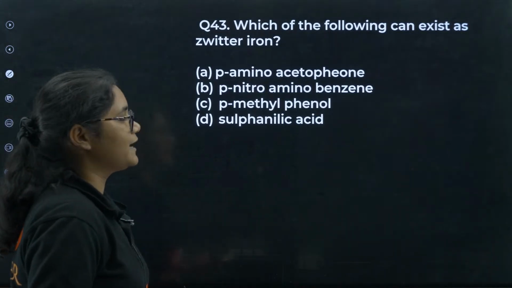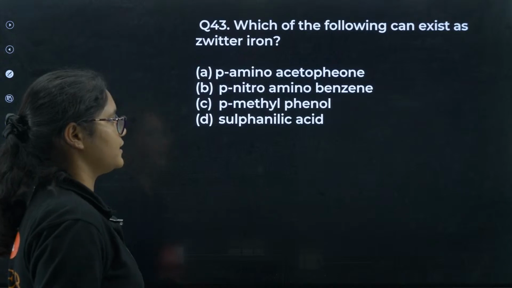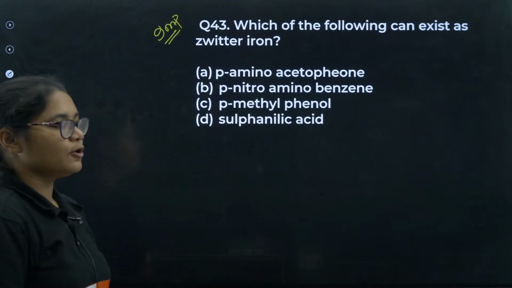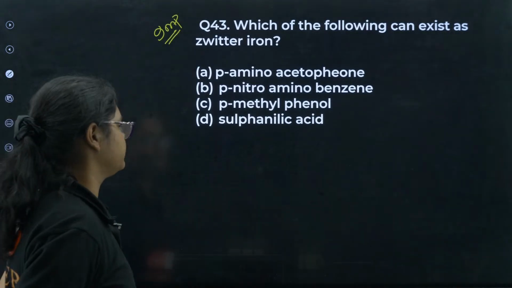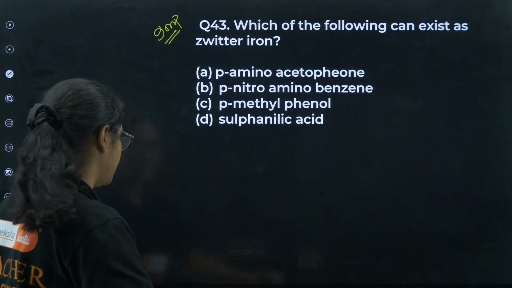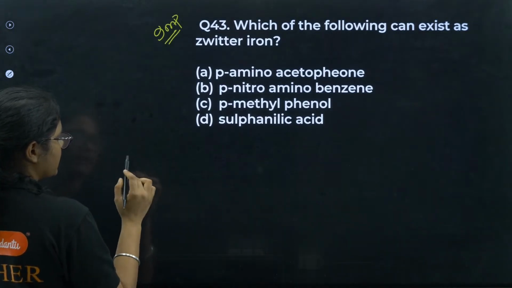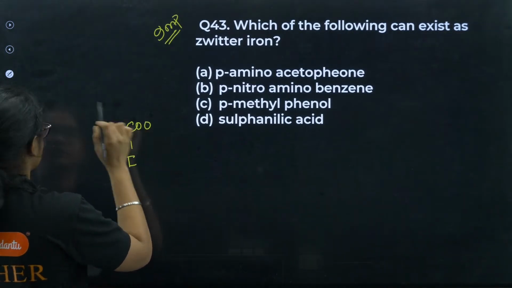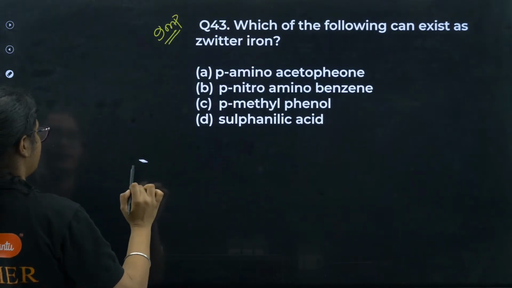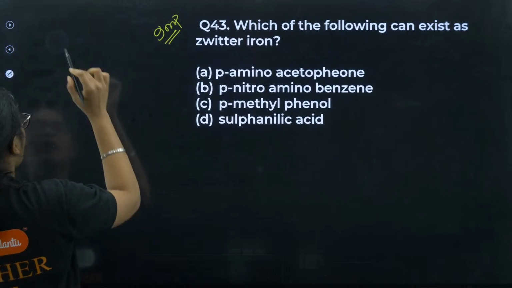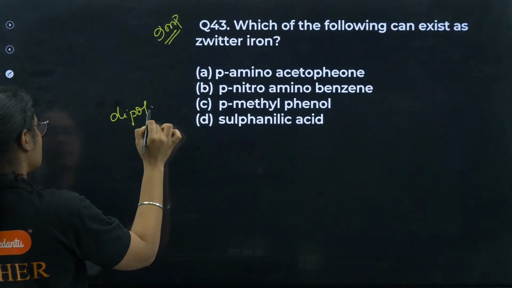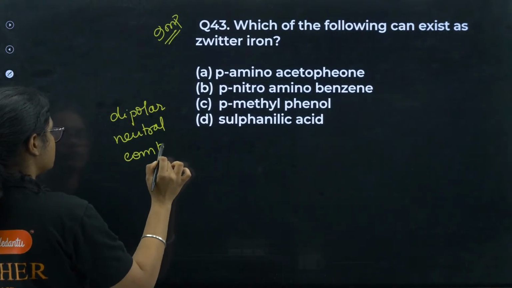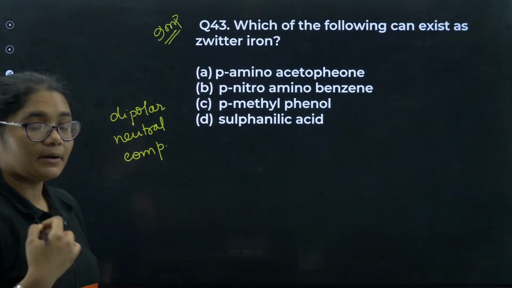43. Which of the following can exist as Zwitter ion? This is a very important question. Which of the following can exist as Zwitter ion? We all know what a Zwitter ion is, right? In a Zwitter ion, what do we have? A Zwitter ion is actually a dipolar neutral compound. It has both a positive charge and a negative charge, but it is neutral overall.